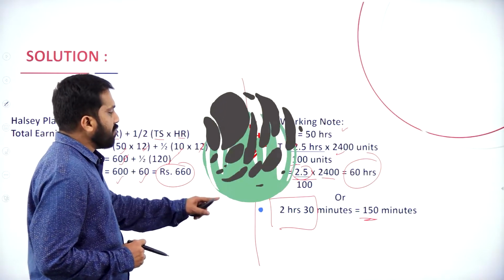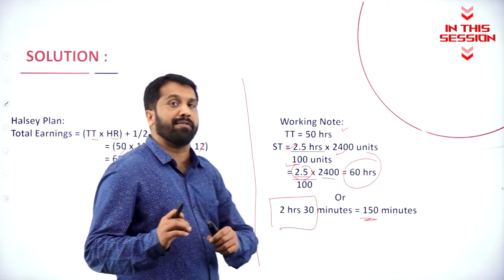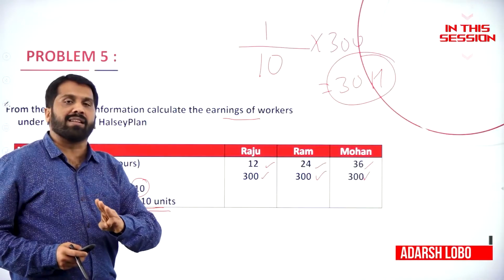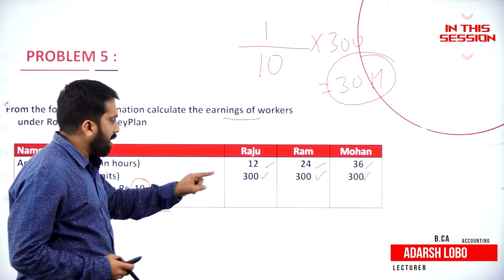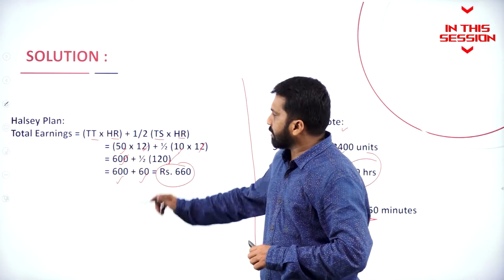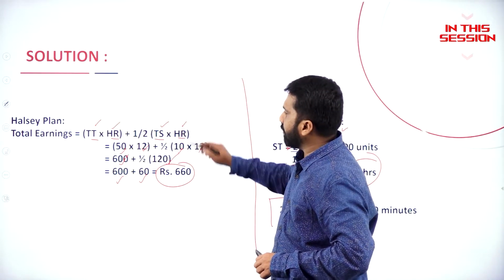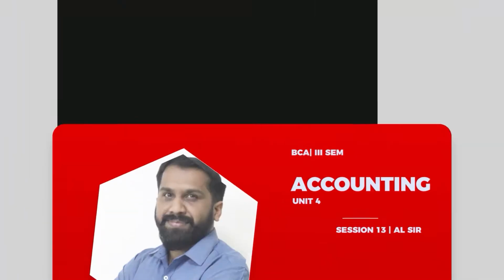The second option will be 2 hours 30 minutes, which will be considered as 150 minutes. No need to calculate thrice; if you calculate only once, that is sufficient. As per the answer, calculate time taken into hourly rate, and time saved into hourly rate.